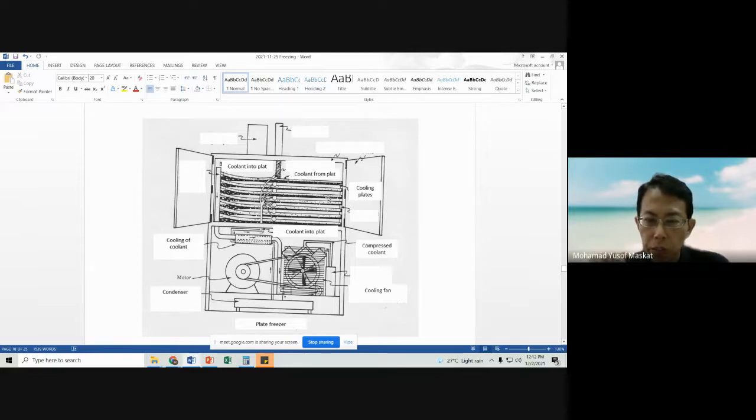Then we put our products between the plates and they will be sandwiched. We press on the products, the plates touch the products and absorb the heat from the product, so the product will become frozen.